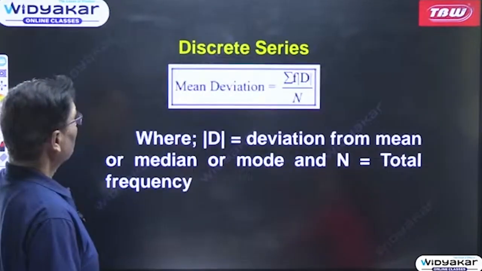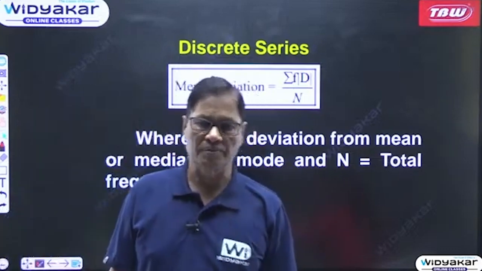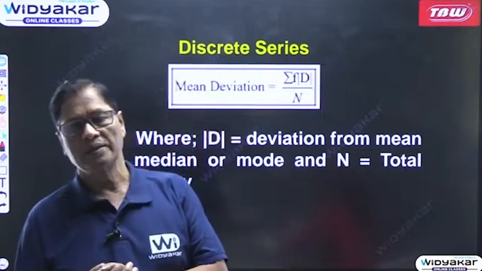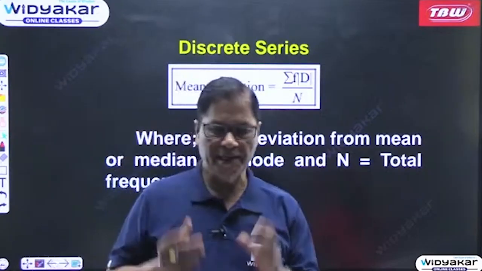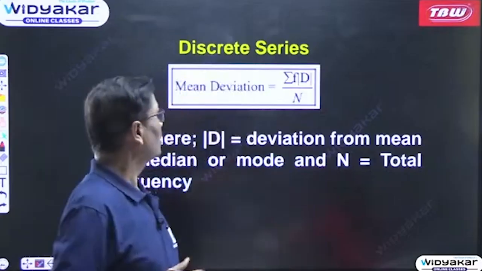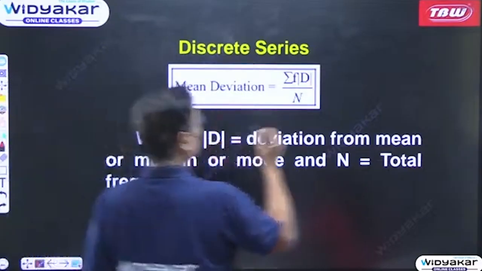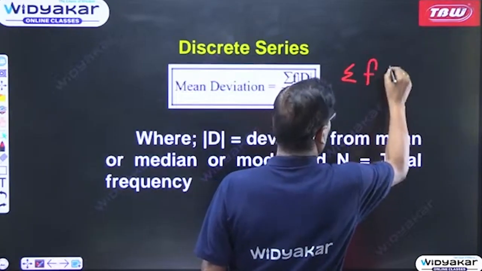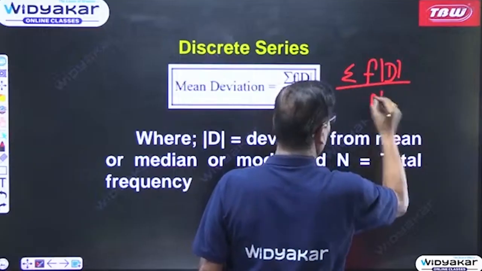Now in case of discrete series, so far we were discussing about the individual observation. In individual observation, how you are going to calculate the mean deviation. Now let us come to a discrete series, and in discrete series how we are going to calculate. So mean deviation in this case will be summation f d modulus divided by n.